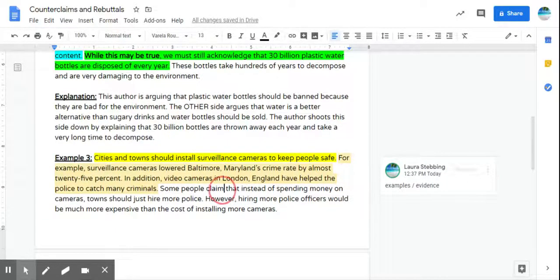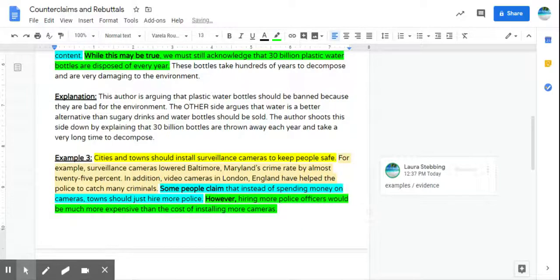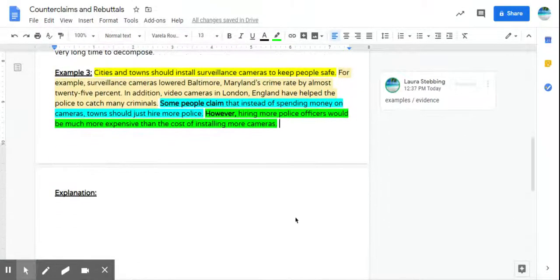Some people claim, there is our little keyword hint, make that bold, that instead of spending money on cameras, towns should just hire more police. There's our counterclaim, highlighted blue. So some people are saying, no, you shouldn't spend money on more cameras, just hire more police. However, there's another little hint for us. Hiring more police officers would be much more expensive than the cost of installing more cameras. So the rebuttal and the way that this author is shooting that counterclaim down is by saying, yeah, but cameras are way cheaper than having to hire more police officers. Okay, so this one's pretty easy.